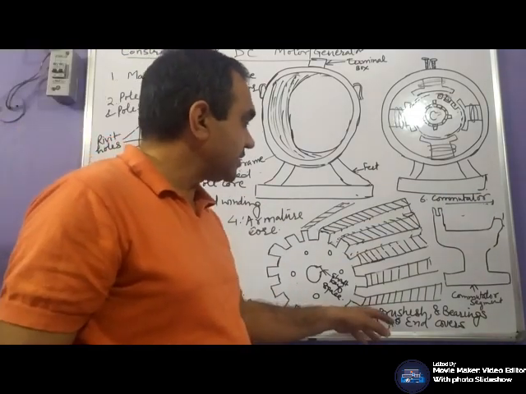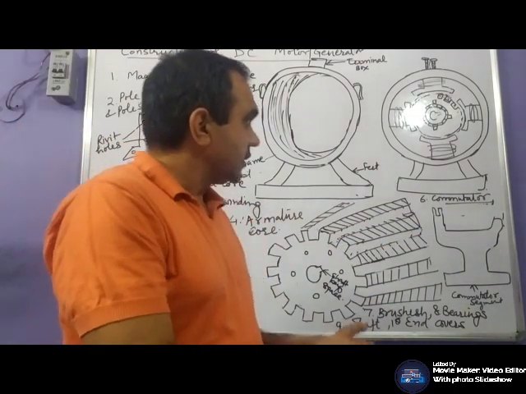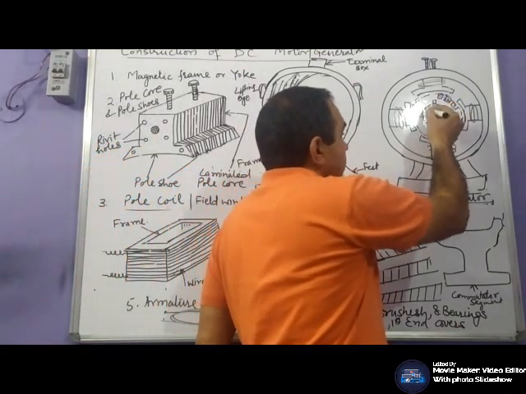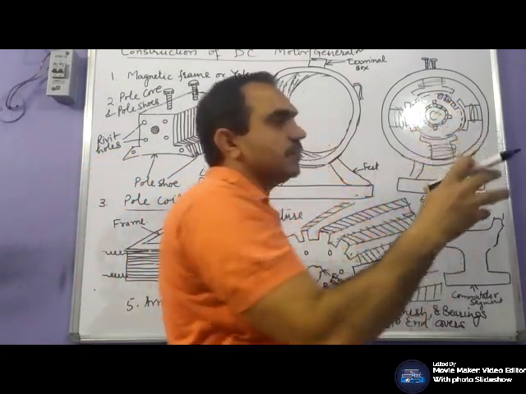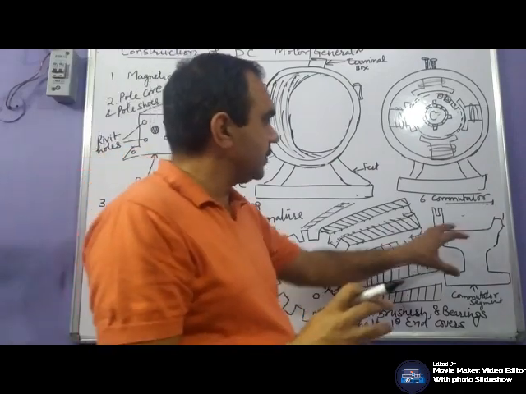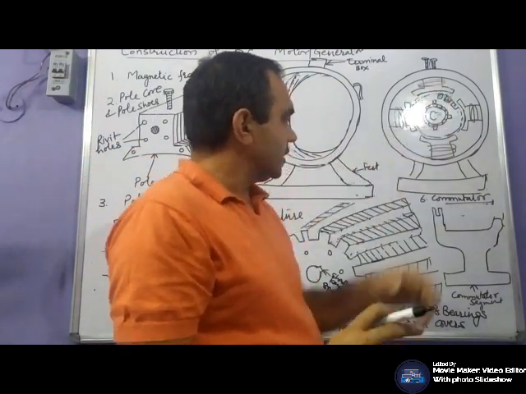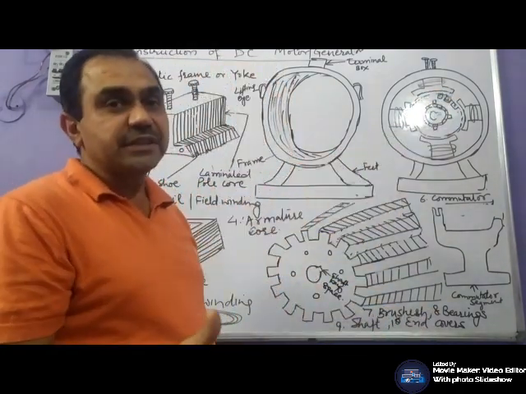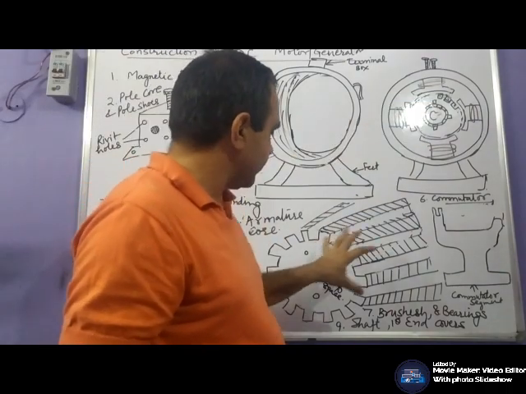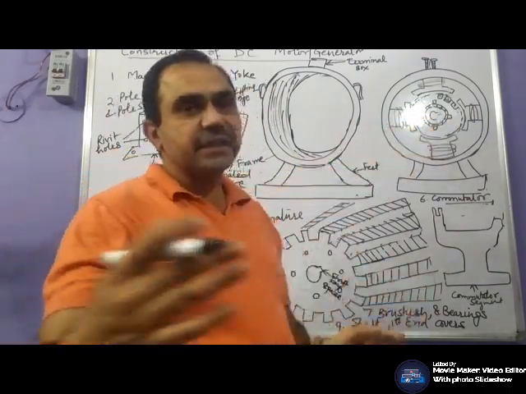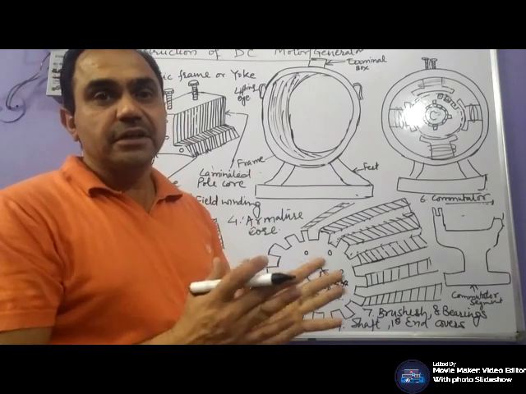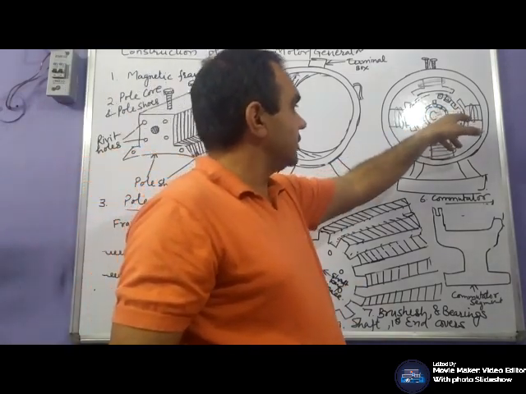Then brushes. These are placed on the rotating part, on the shaft of the machine. Now, to make connection of this armature winding with the external stationary circuit, these brushes are used.